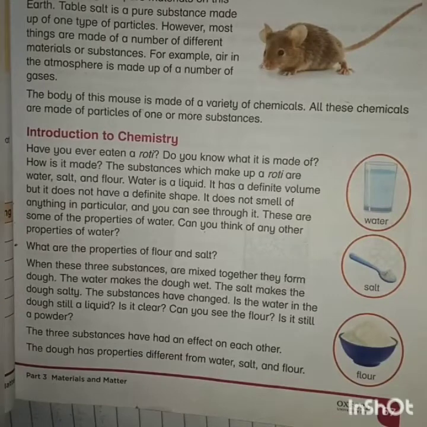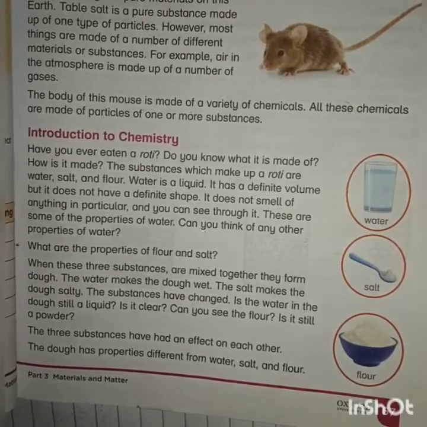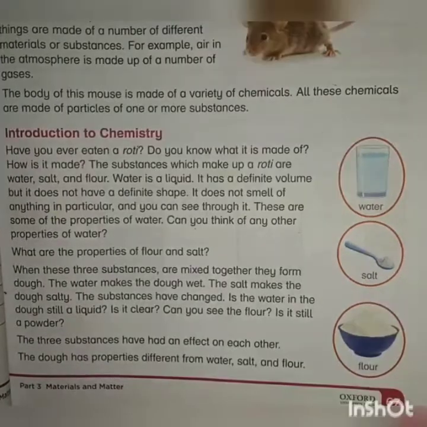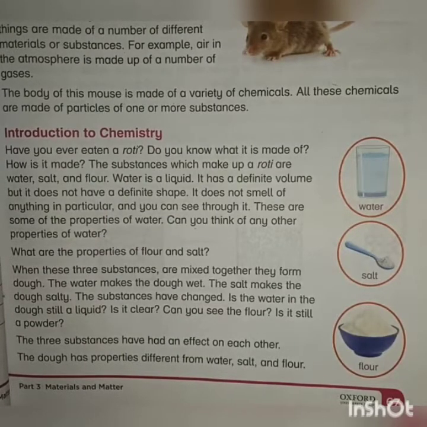And the dough has totally different properties from water, salt, and flour. And it is a chemical change because substances have changed, and we cannot make flour powder from dough again. And these three substances, water, salt, and flour, have had an effect on each other.